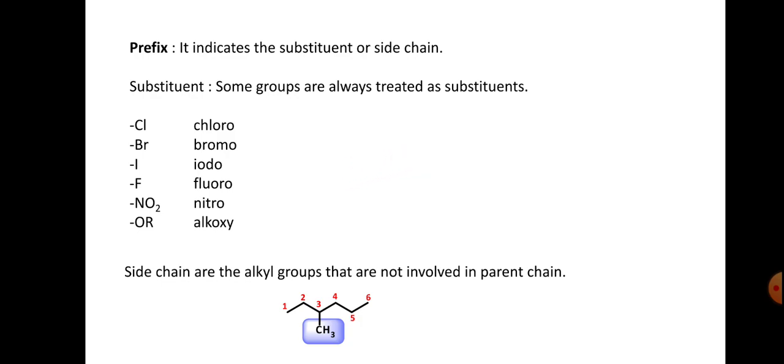The side chains are the alkyl groups that are not involved in the parent chain. If the side chain is an alkyl group, it is not part of the parent chain. So here is the example: numbering 1, 2, 3, 4, 5, 6 hexane, and the third position is methyl. So this compound is 3-methylhexane.